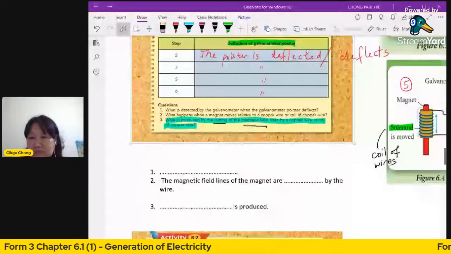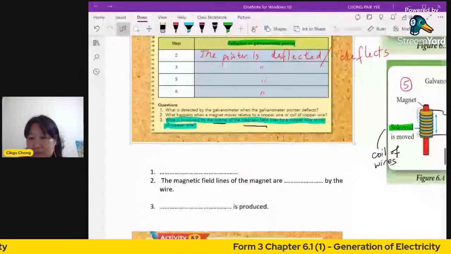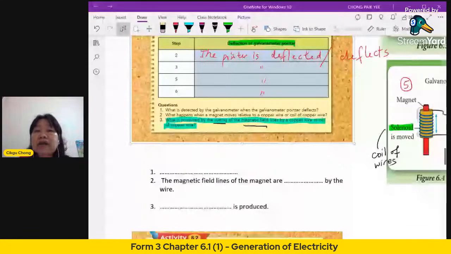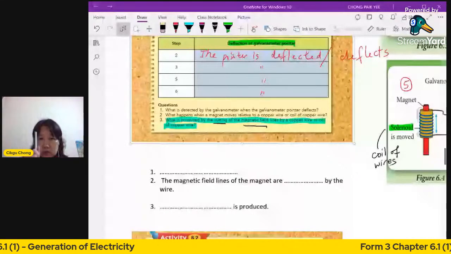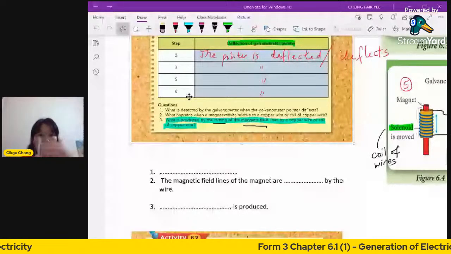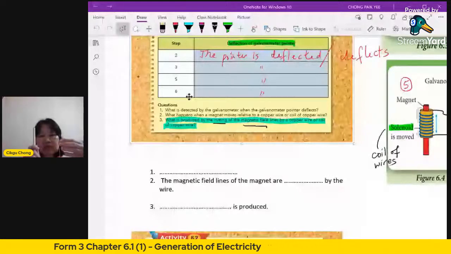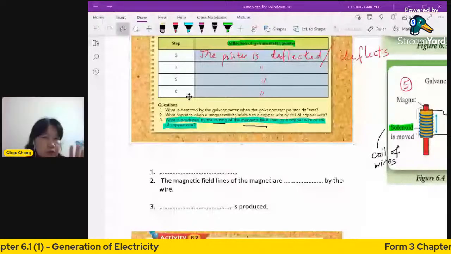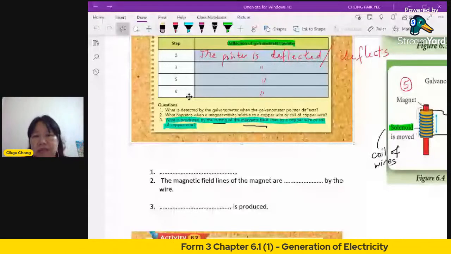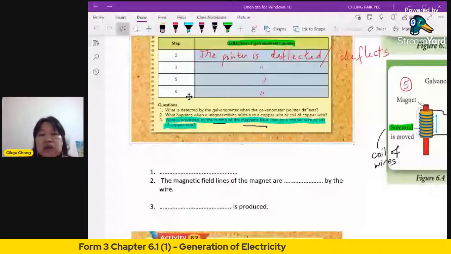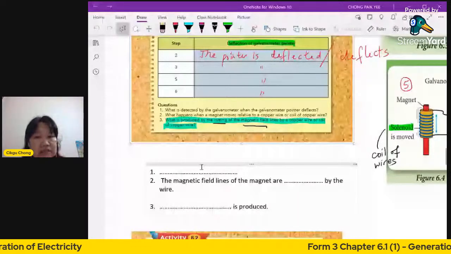All right. Okay, number 2, I'll check the answer back. What happens when a magnet moves relative to a copper wire or a coil of copper wire? Relative means one moves and the other doesn't move. The magnet is moving and the copper wire is stationary. What happens? You just fill in the blank: the magnetic field lines of the magnet are what by the wire? What does the wire do to the magnetic field lines?